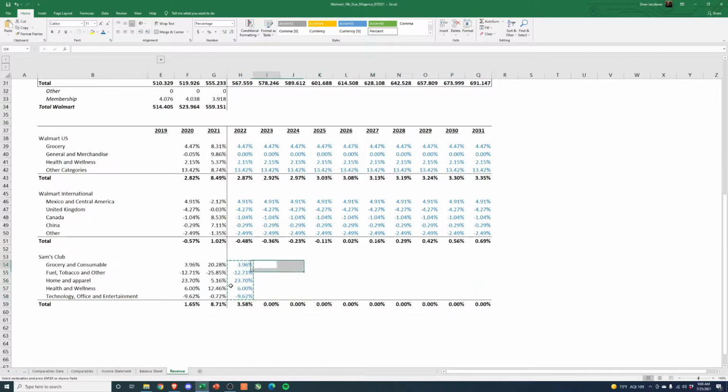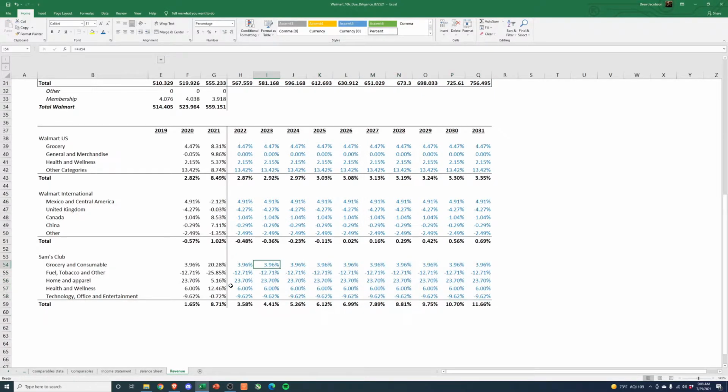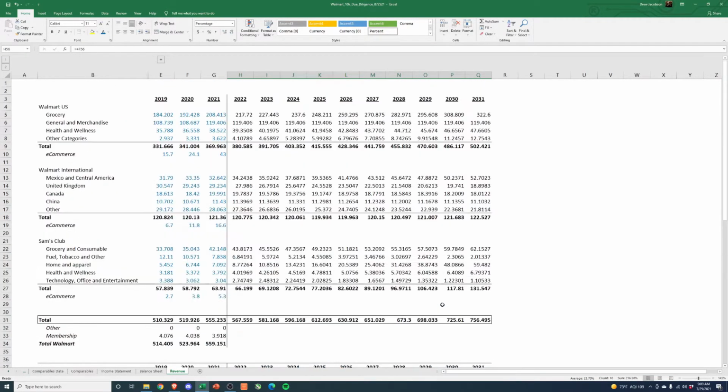And right, for this, we're just trying to see if we hold everything back to 2020, and if they can maintain these subcategory growth levels, what's really happening? Like this is crazy, right? There's no way they're going to be growing 12%. So that tells me the grocery and consumable piece and the home and apparel is just really skewing the revenue. And if we come look at all this, right, that's what we'll probably see.